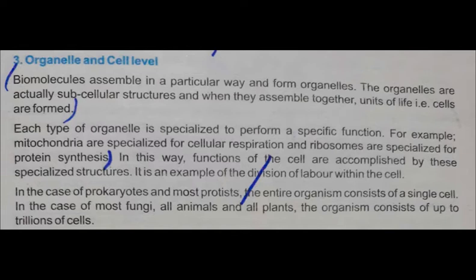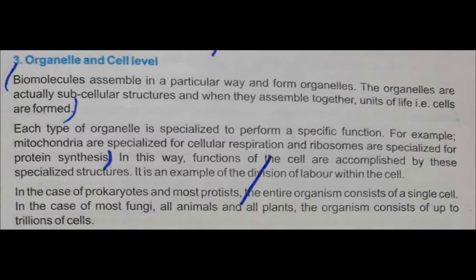Recall from the previous lecture, I told you that there are 92 different kinds of elements, out of which 16 are bioelements. Biomolecules are formed by the combination of different bioelements. So students, biomolecules assemble, meaning they organize in a particular way, and form organelles.